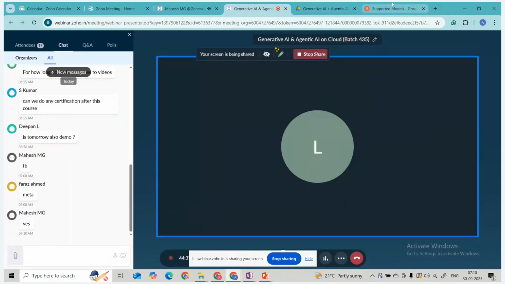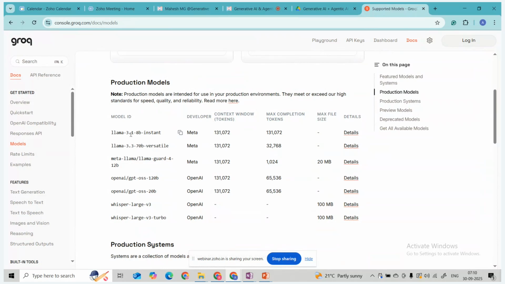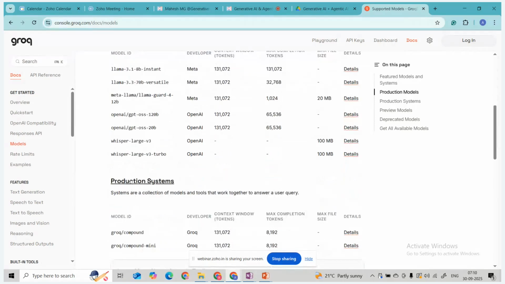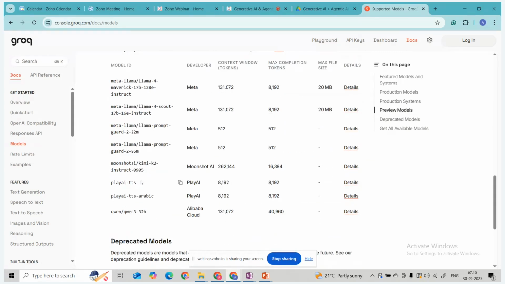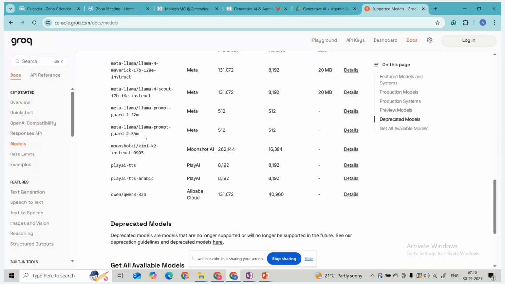Yes, perfect. So now you can see there is a Llama model 3.1 8 billion. This is version 3.1, and this is the parameter count: how many parameters were utilized for the training, 8 billion. Then 70 billion, 3.3 is the version of the model, with 70 billion parameters. Then Meta Llama Guard. Then OpenAI GPT Whisper model, for audio to text. These are the Llama models here, we can majorly see Llama models, and then we have Gemini.